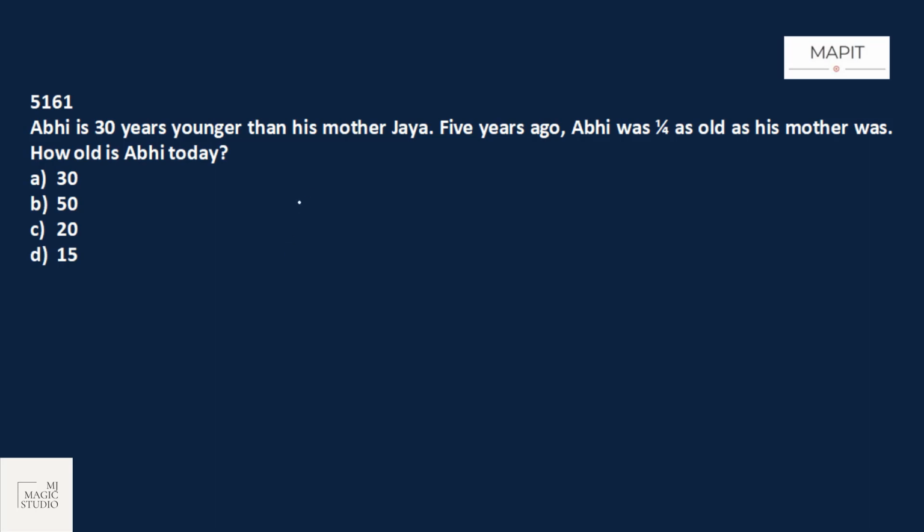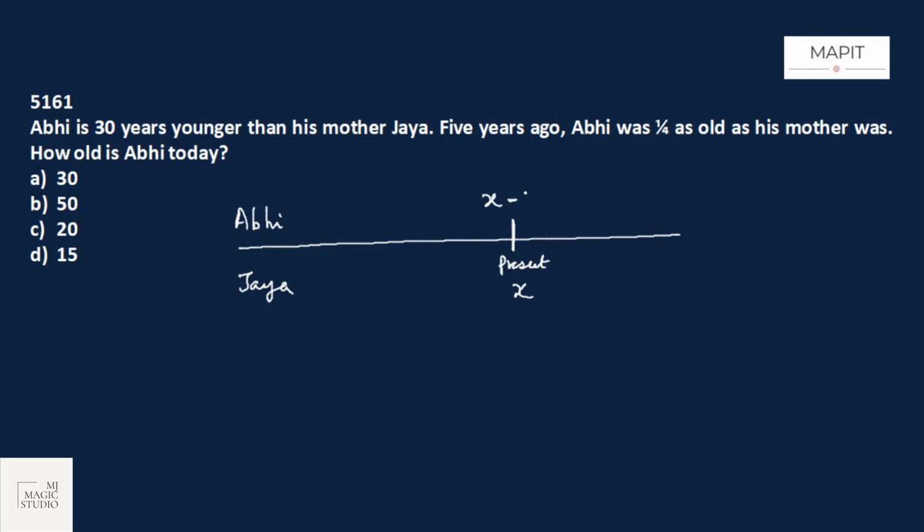Okay, a question from ages. Abhi is 30 years younger than his mother Jaya. So we have Abhi and Jaya on the timeline. Present case: let the age of Jaya be X, then the age of Abhi is X minus 30. Five years ago, that means minus 5, the age of Jaya would be X minus 5 and Abhi would be X minus 30 minus 5, X minus 35.